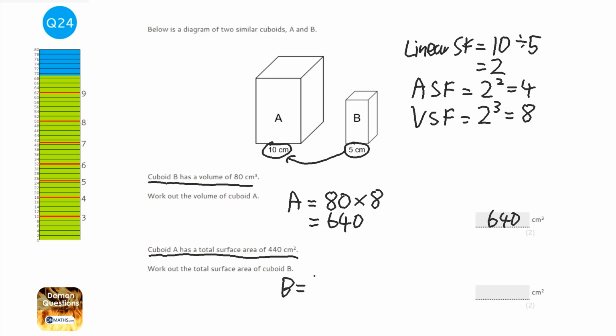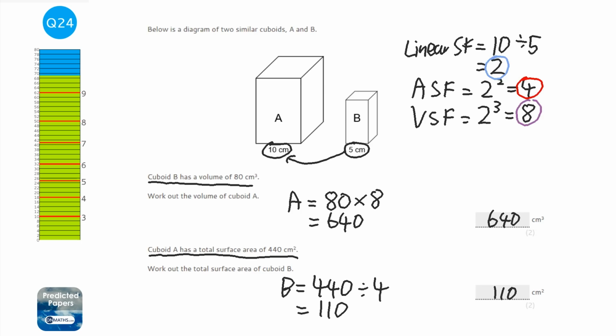So it's going to be 440. Now because we're going from bigger to smaller, we're going to divide by the scale factor. And it's the area scale factor we need, which is going to be the 4. So we do 440 divided by 4, which is hopefully 110. And it's that simple. So you just got to remember that if you have a linear scale factor, you square it to find the area scale factor, and you cube it to find the volume scale factor.